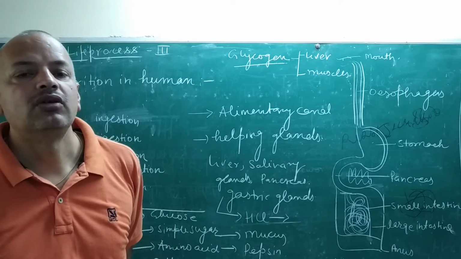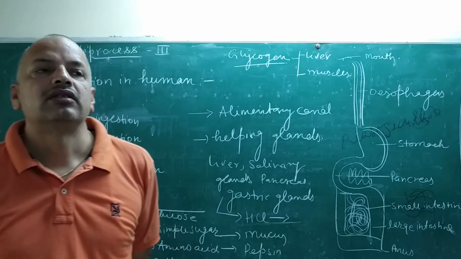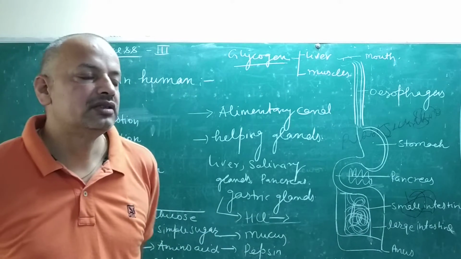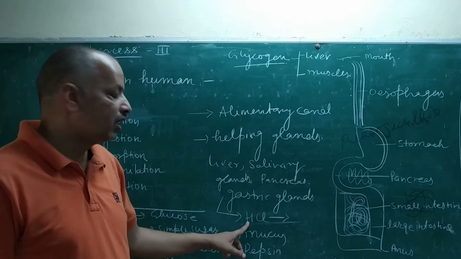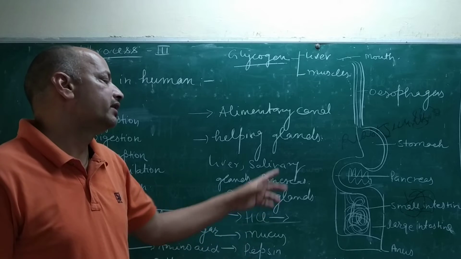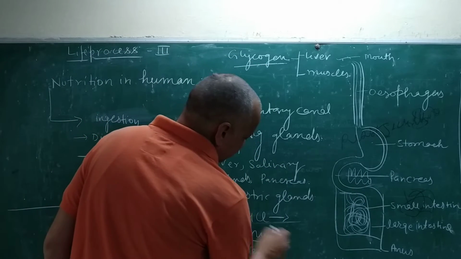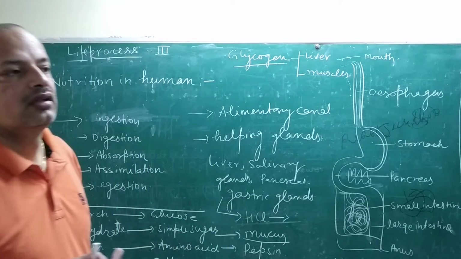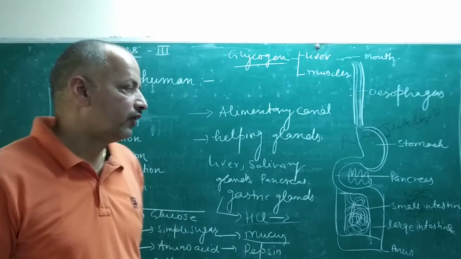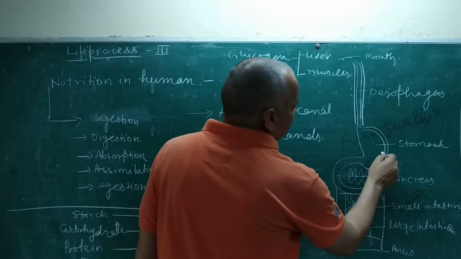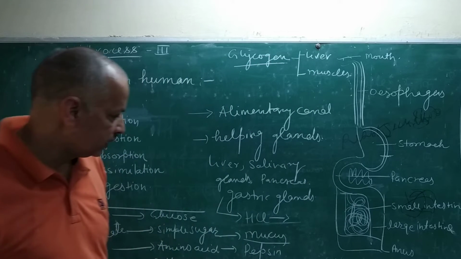Accidentally or unknowingly you may take some insects, bacteria or other germs, and they are killed by hydrochloric acid, which is released by the internal wall of the stomach. And mucus protects the wall from the action of HCl.